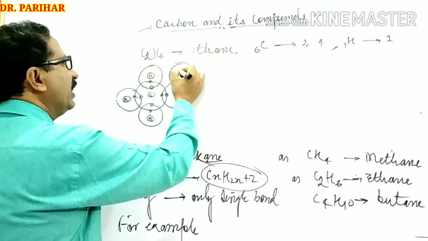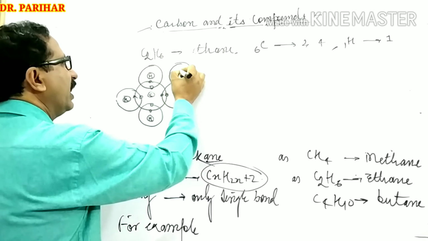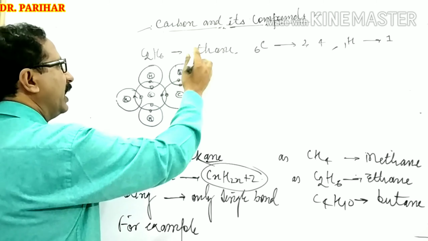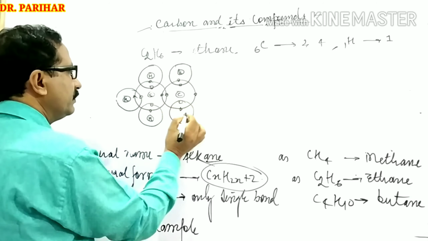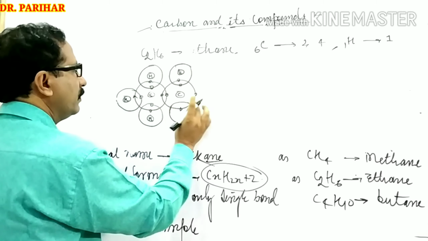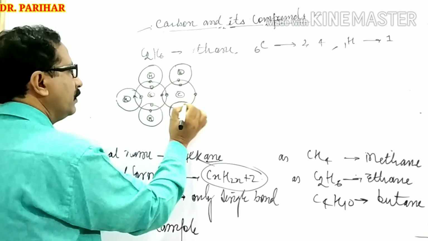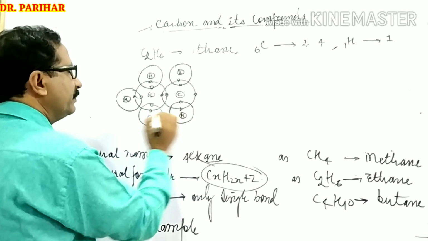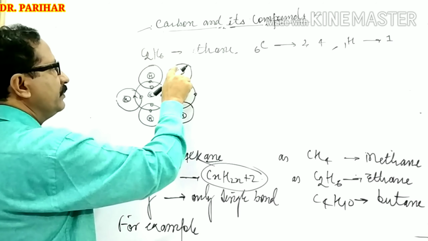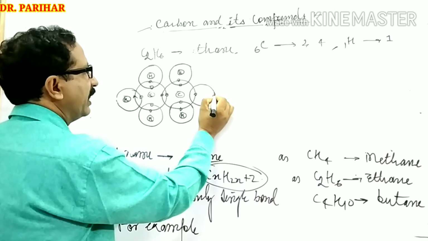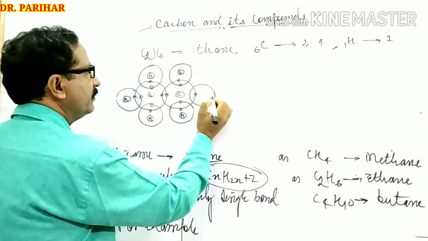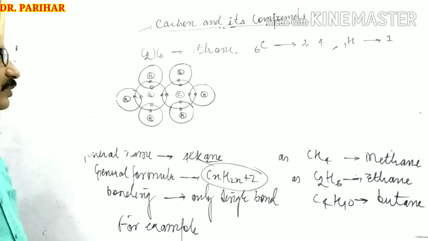sharing with 3 hydrogen atoms: 1 hydrogen atom, like this, and by the same way another hydrogen atom. This one is another hydrogen atom. This hydrogen atom, another hydrogen atom, and this is the next hydrogen atom. One, two, three, four, five, 6 hydrogen atoms.